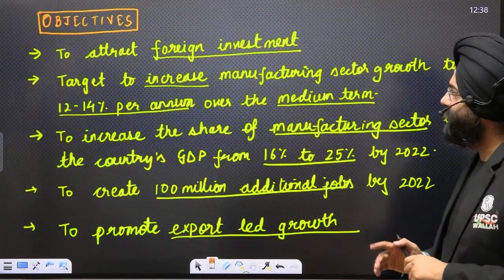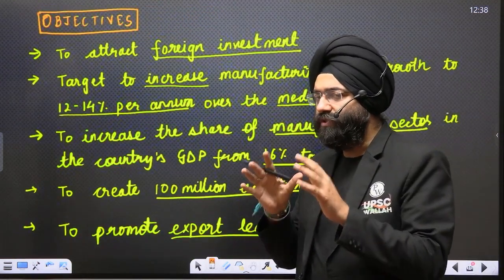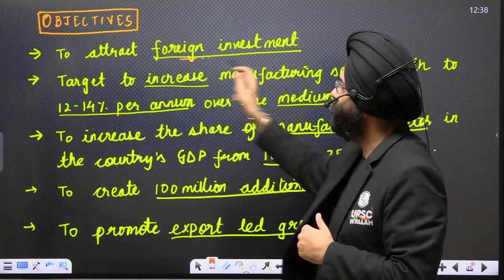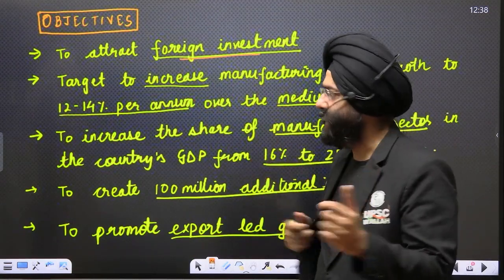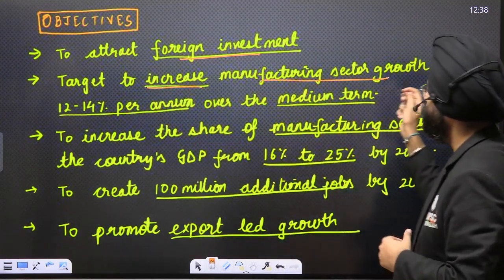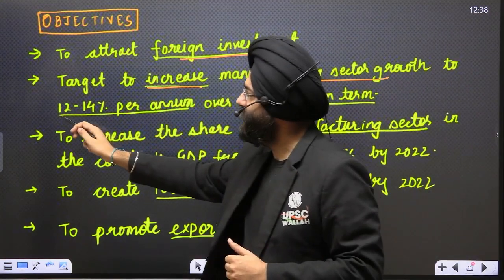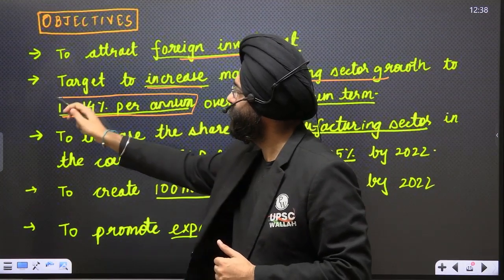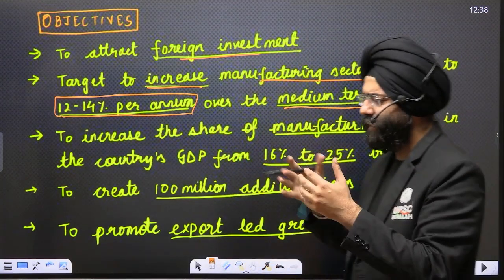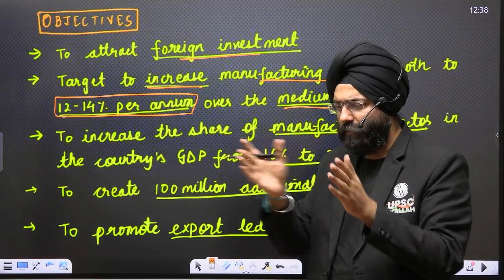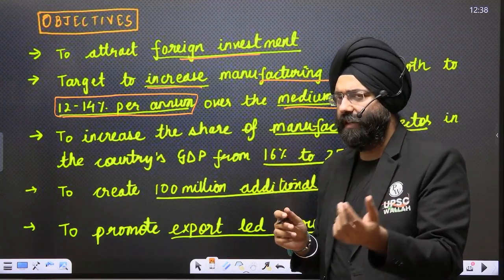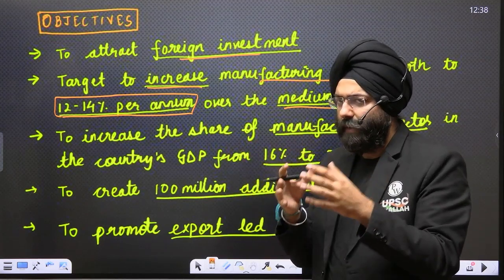As we move ahead, what were the basic objectives when the scheme was launched? First, to attract foreign investment. Second, to target to increase the manufacturing sector growth to 12 to 14% per annum over the medium term. That means not short or long, but for a medium term, 12 to 14% per annum growth should be there in the manufacturing sector, which was basically aimed by the Make in India scheme when it was launched.